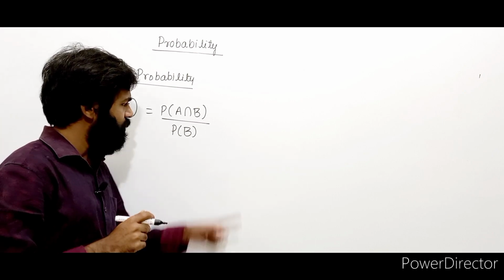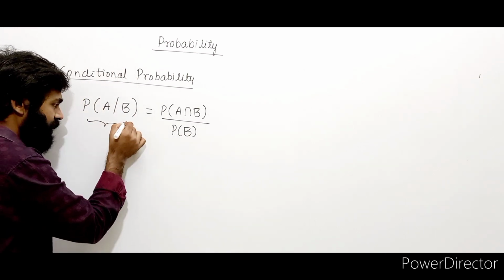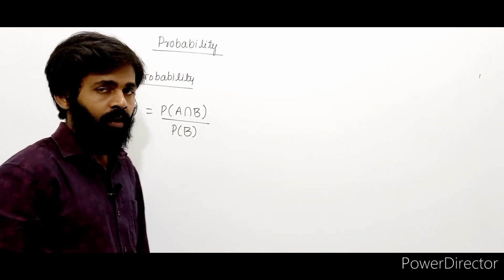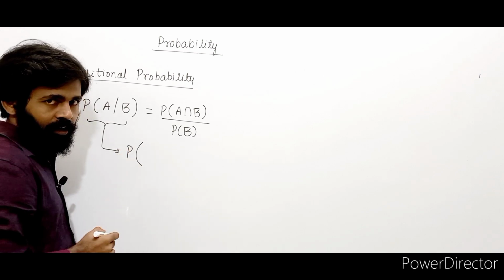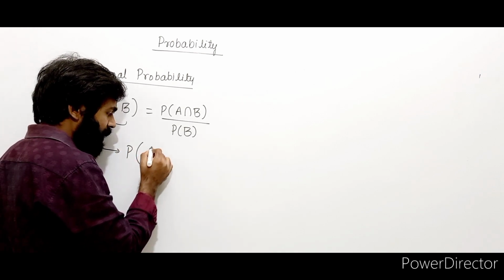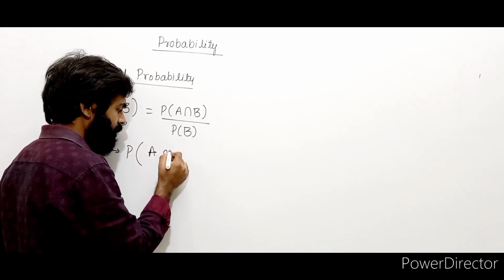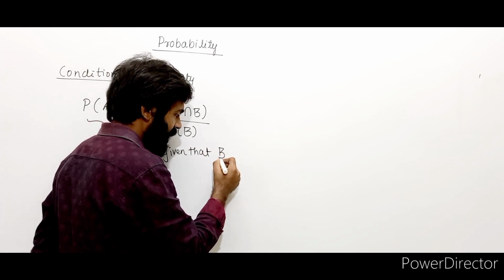P of A intersection B divided by P of B. Here P of A bar B is called conditional probability. What does this mean? This means the probability of A given that B has happened.